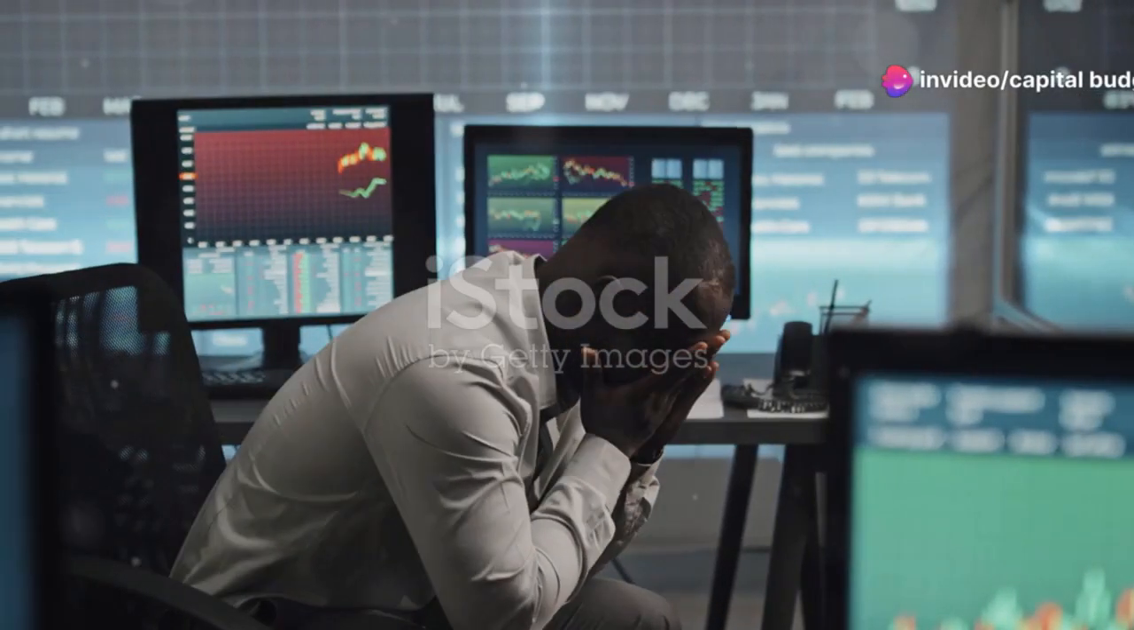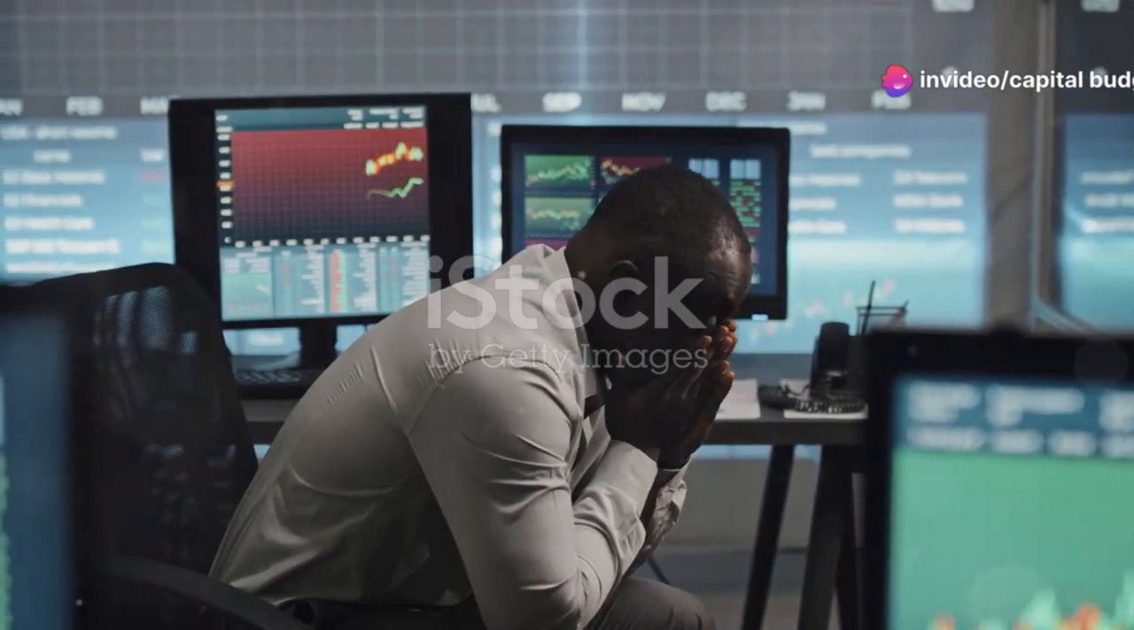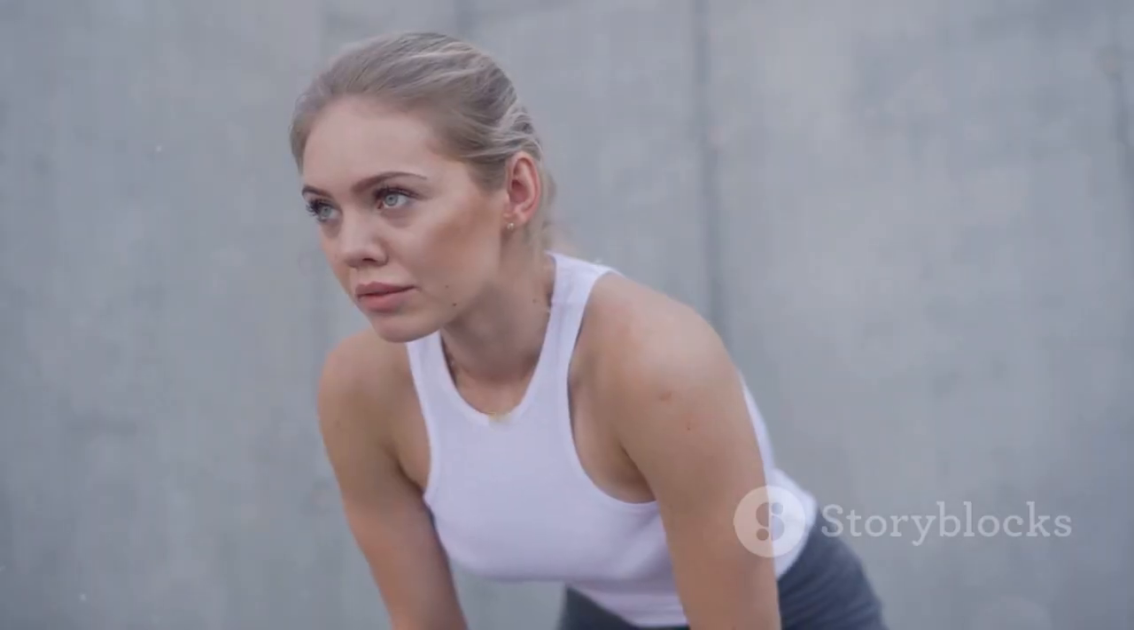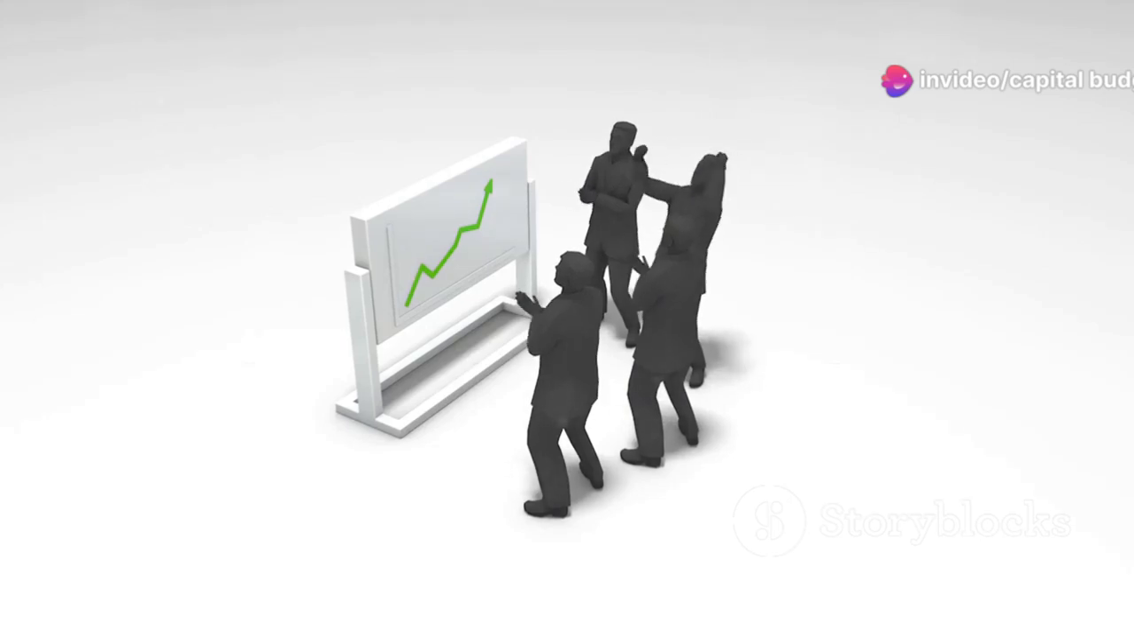Scenario 18, high WACC, time to trim the fat. If your WACC is high, it's like running a marathon in a heavy suit. You'll struggle to keep going. Companies should focus on lowering their WACC by cutting costs or borrowing at lower interest rates, making it easier to achieve success.